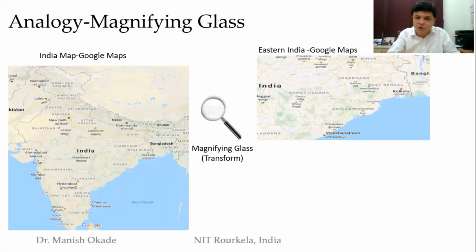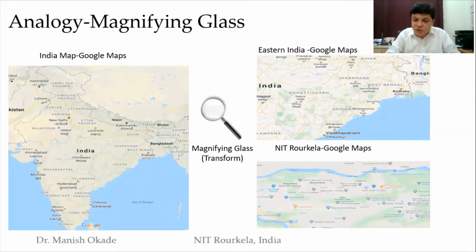When I keep it over the eastern part of India, what do I see? I see a few neighboring states: Chhattisgarh, Jharkhand, West Bengal, and Odisha being here. I still want to understand where NIT Rourkela is, and someone tells me that it is in the western part of Odisha, nearby Ranchi. So I keep the magnifying glass nearer to Ranchi, and I get Rourkela township, a beautiful town in the eastern part of India with a good river hamlet.